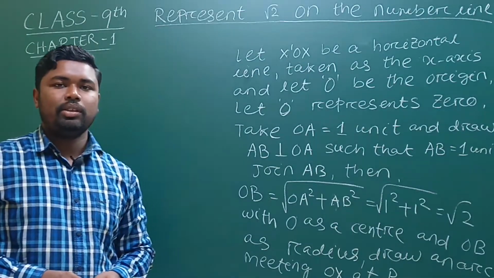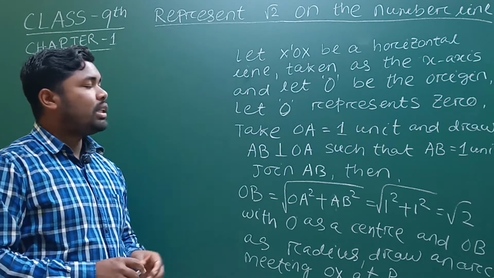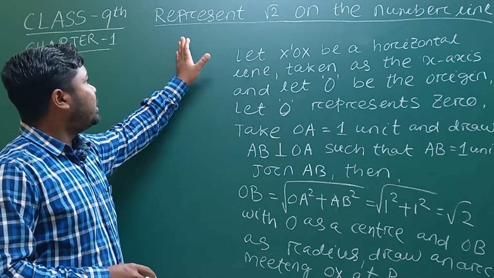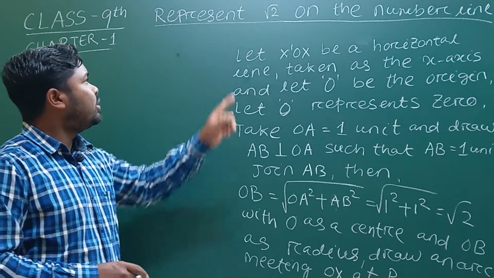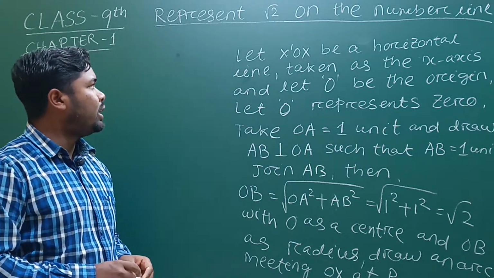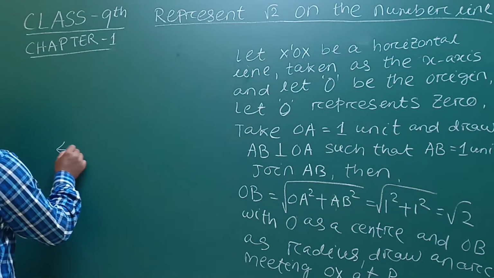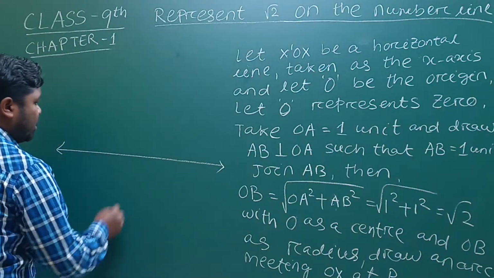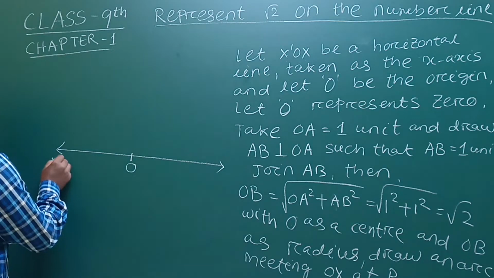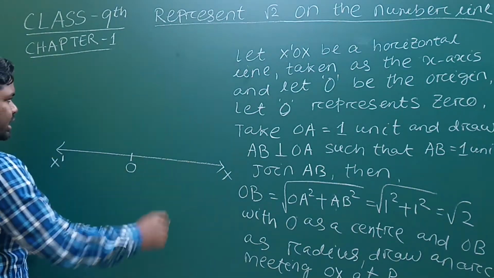Clear? So now we will discuss how to represent an irrational number on a number line. So represent root 2 on the number line. Root 2 is an irrational number. So how to represent root 2 on the number line? Let's take a number line. Here the origin O, here X dash, here X. This is the x-axis.